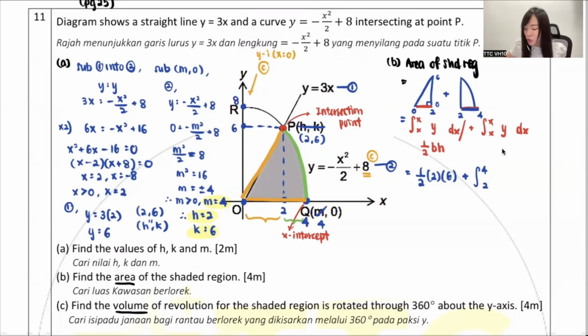Then, in between, you need to sub a y. Which y should I sub? You are finding this area under curve. So since you are finding area under curve, of course you sub the curve equation, because you want to find under curve. So isn't it you should sub the curve equation inside here?